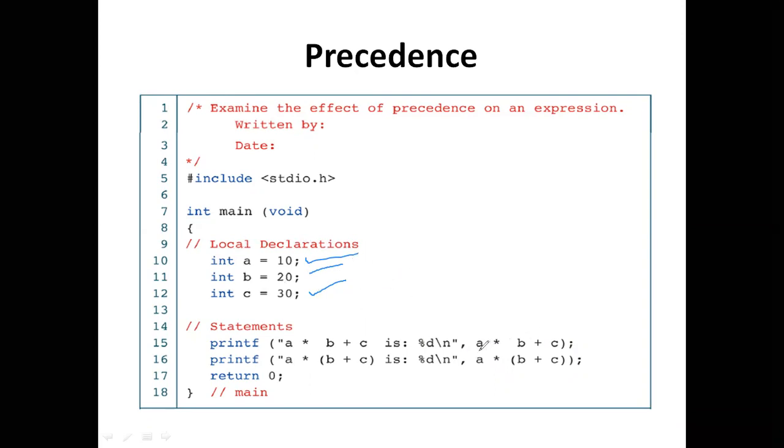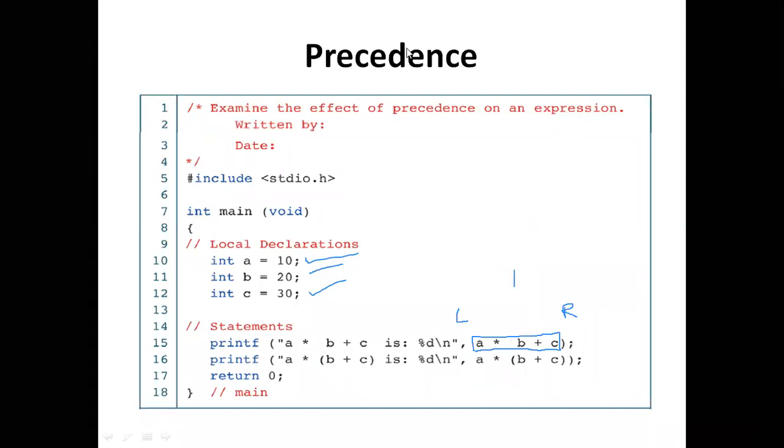Now I am writing the statement a * b + c inside the printf statement as an expression. In which manner is it going to be executed, left to right or depending on precedence? We need to check.